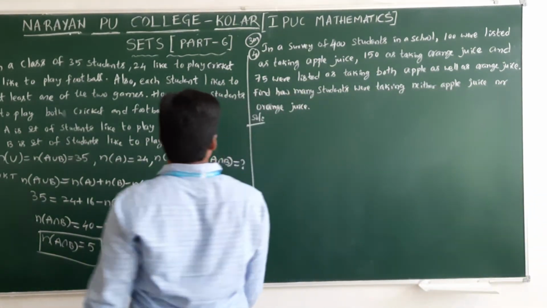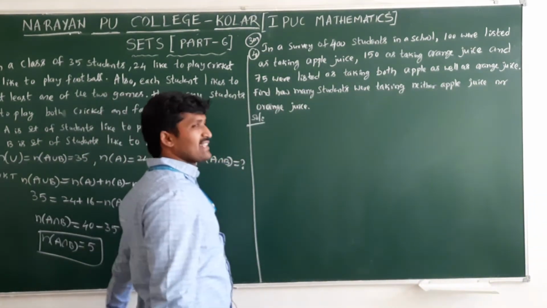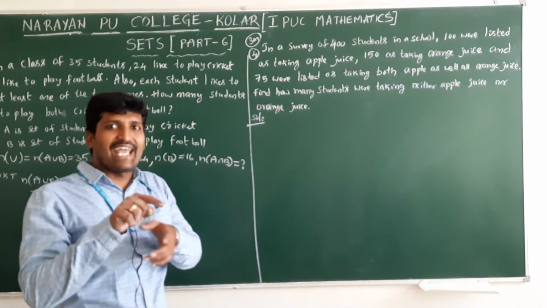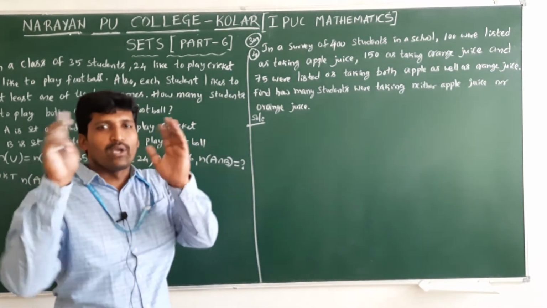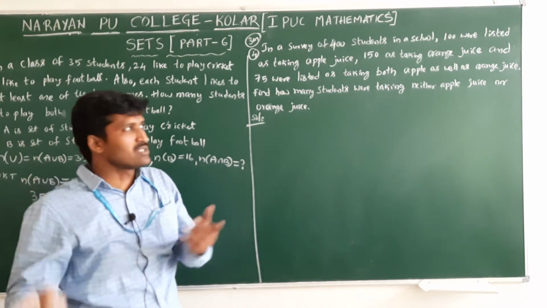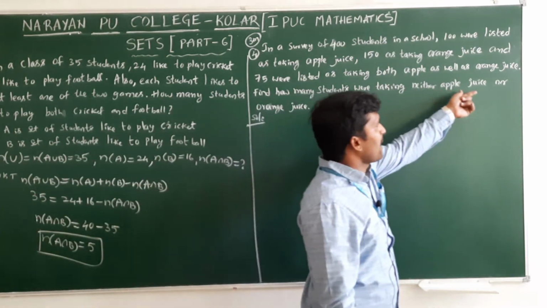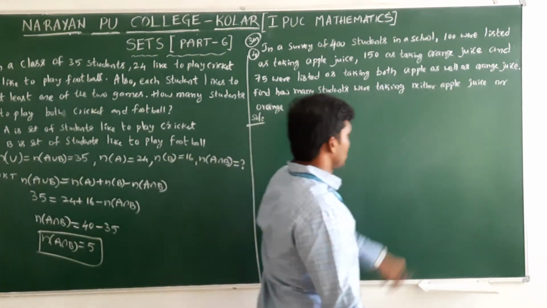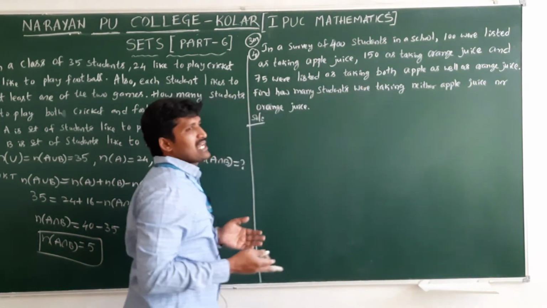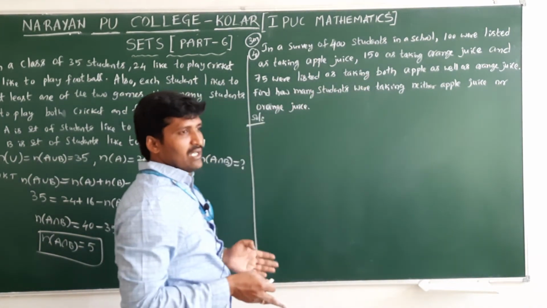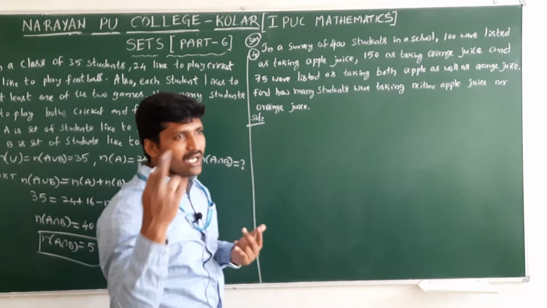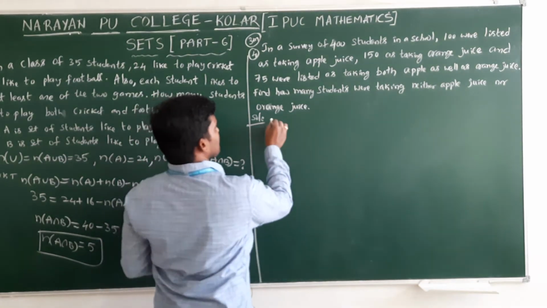Neither nor we need to find out. Neither nor means not A and not B. A union B whole dash, the complement, is only neither apple juice nor orange juice. Generally, A union B means what? Either A or B.